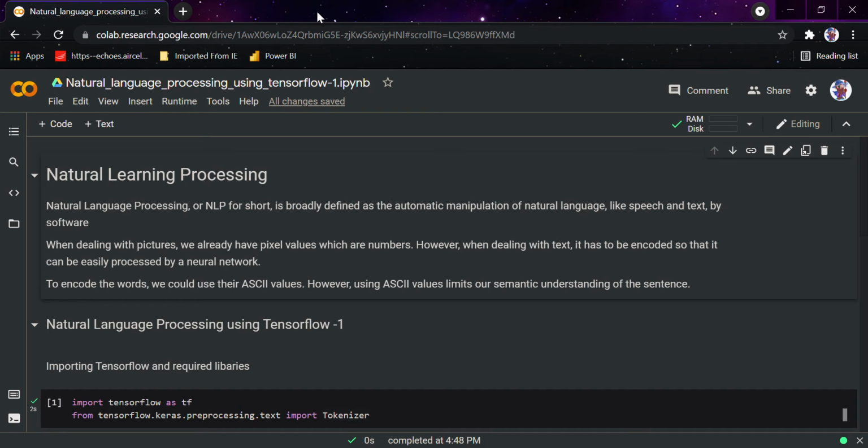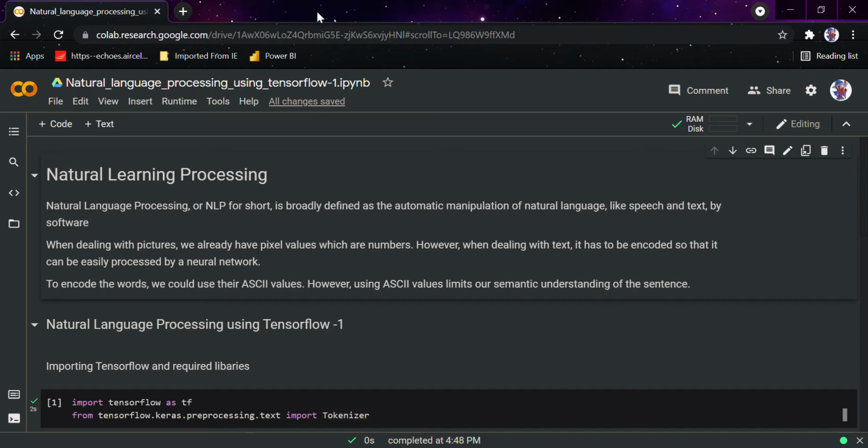So hi guys. Today we will be starting off with natural language processing using TensorFlow. You must be thinking, what is natural language processing? Like what we did in computer vision, we used to recognize images, train a model using those images with TensorFlow, and then the model used to predict on input images. Similarly, we are not in this world just using images, we also use text and languages.